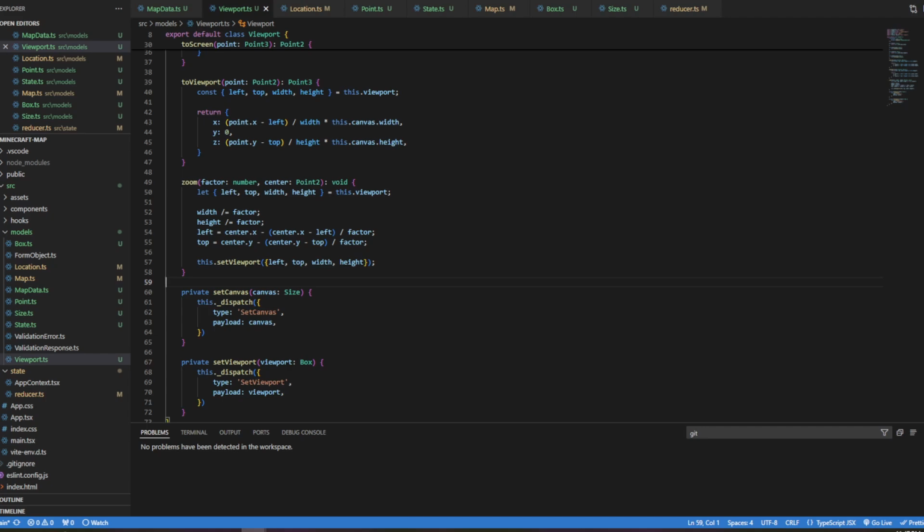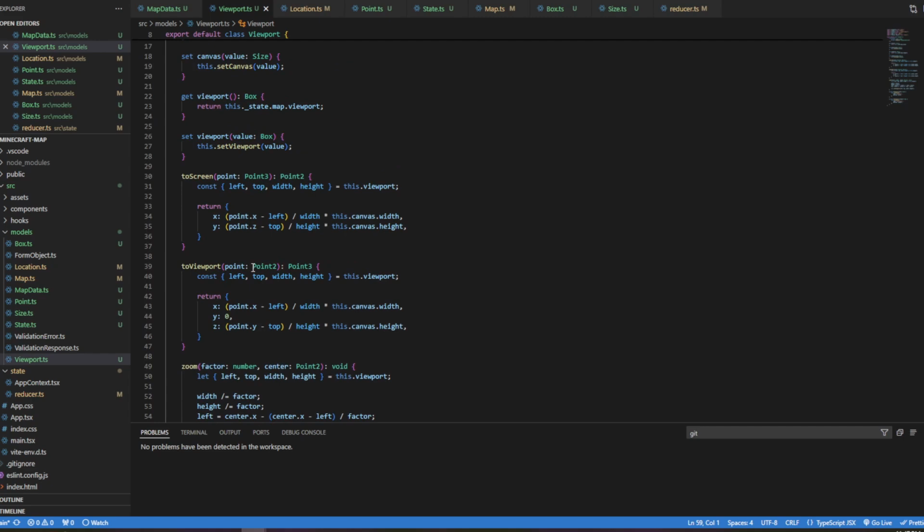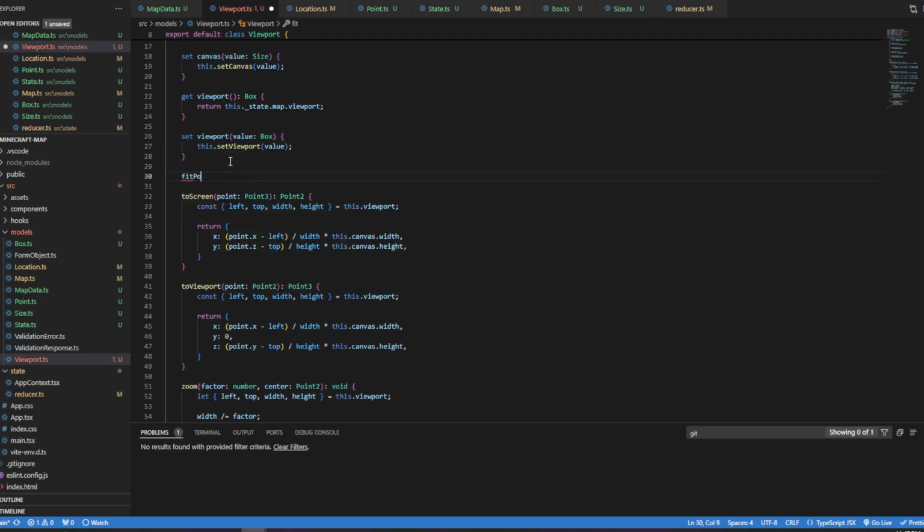I know that failure. Okay, so there's one more little function I want to put on here, and I want to be able to fit to the points that are currently in the data set. So I want to create a fit points function that's going to take a series of points, which will be point 3, because these will be data points.